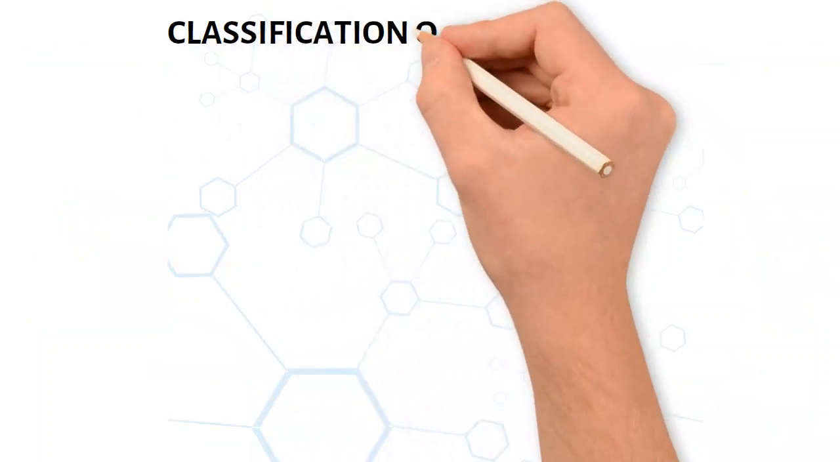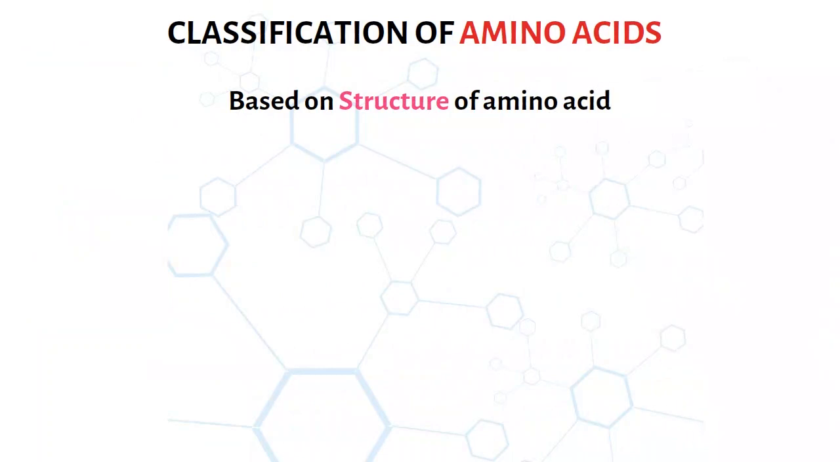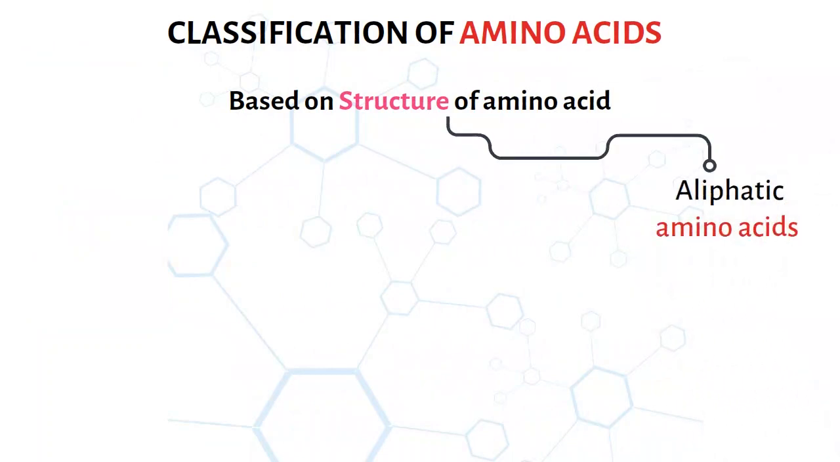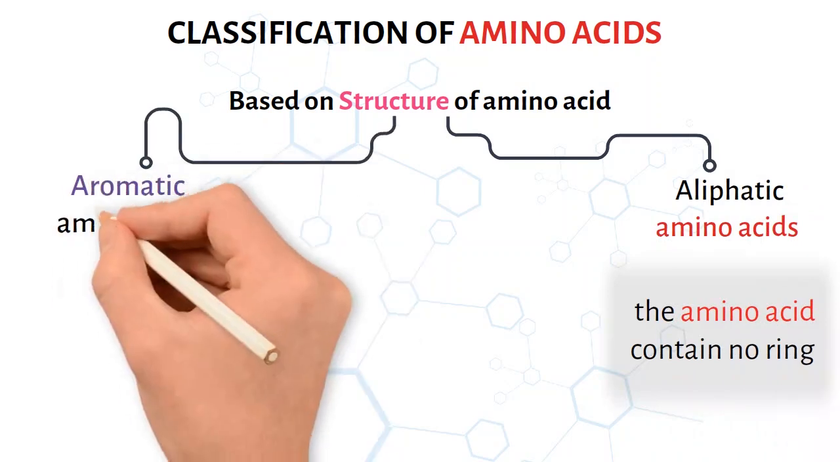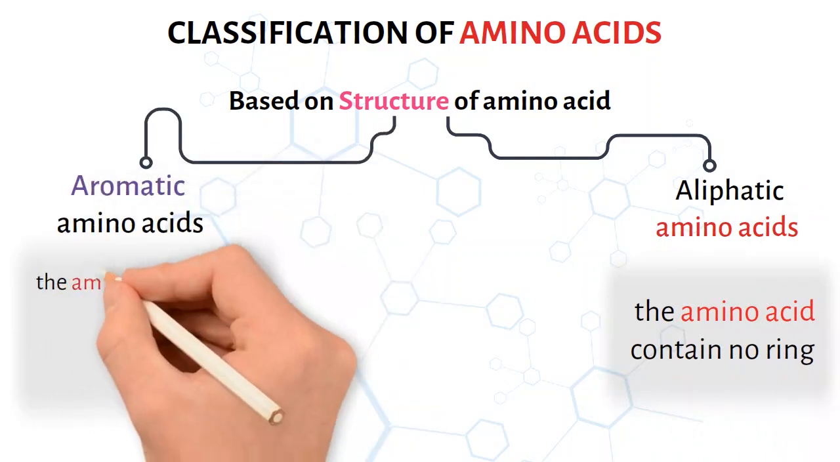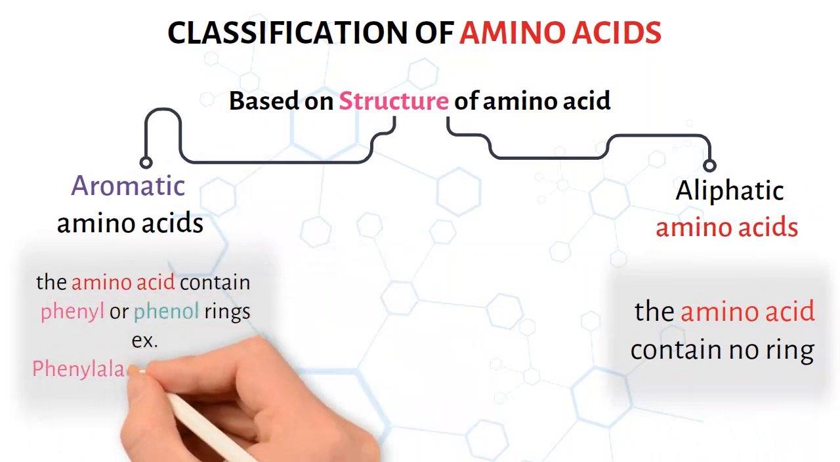Classification of amino acids. 1. Based on structure of amino acid. A. Aliphatic amino acids. The amino acids contain no ring. B. Aromatic amino acids. The amino acids contain phenyl or phenol rings. Example: phenylalanine, tyrosine.